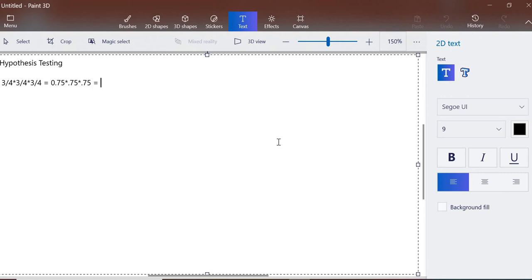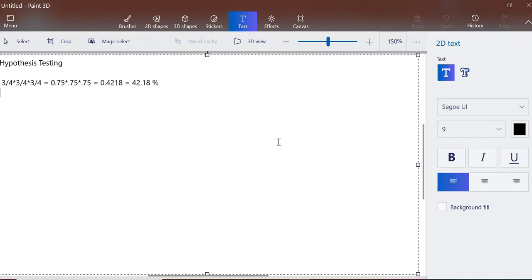That means there is a chance which comes out as 0.4218, which implies a 42.18% chance that he is not cheating.